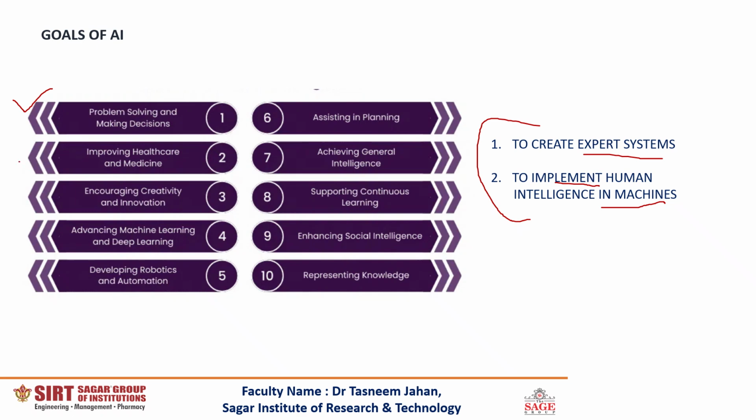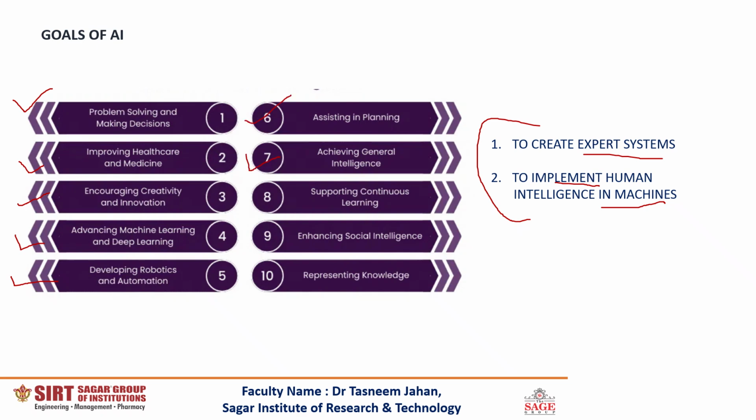We can also improve healthcare and medicine by intelligent healthcare and smart healthcare. We can encourage creativity and innovation by using design thinking approaches of AI. We can also advance towards machine learning and deep learning. AI can be used to develop robotics and automation. An AI system can assist in planning as well.